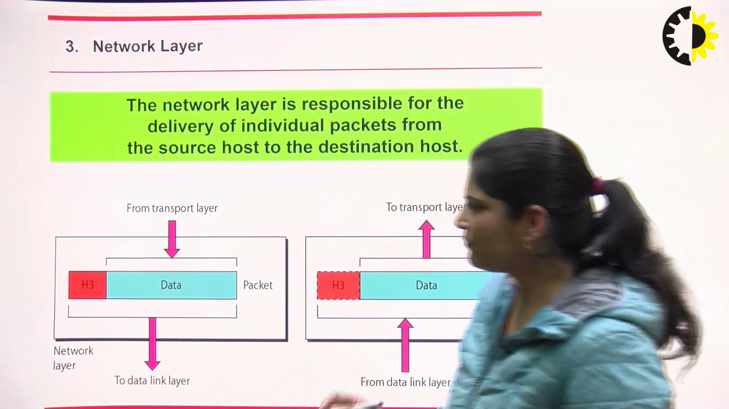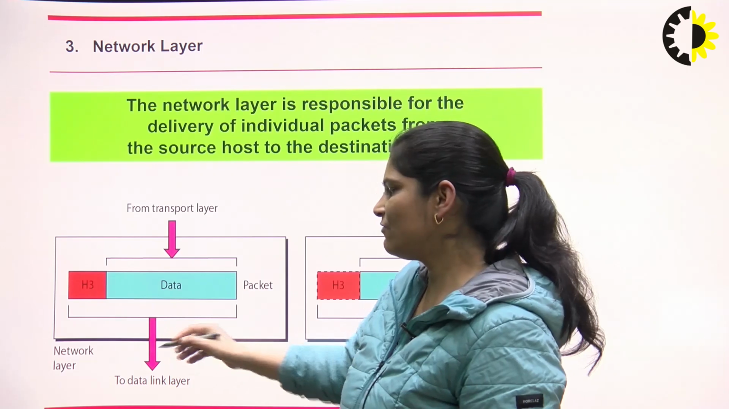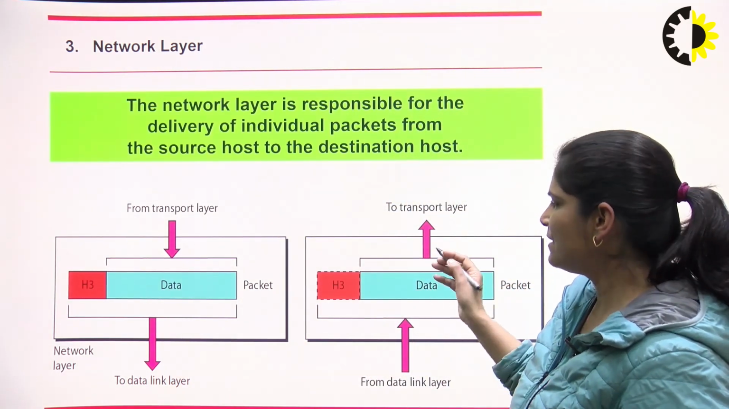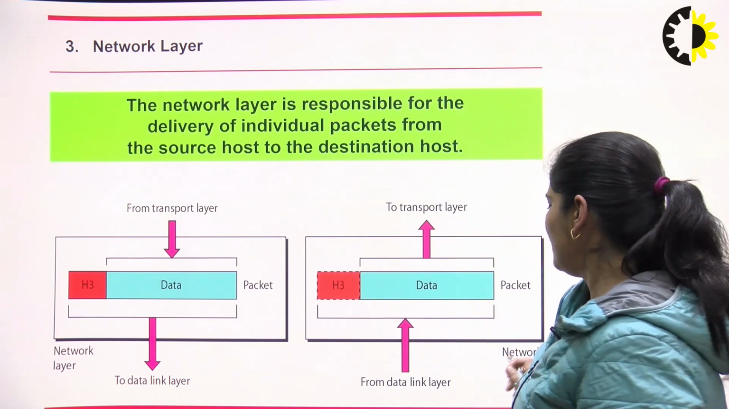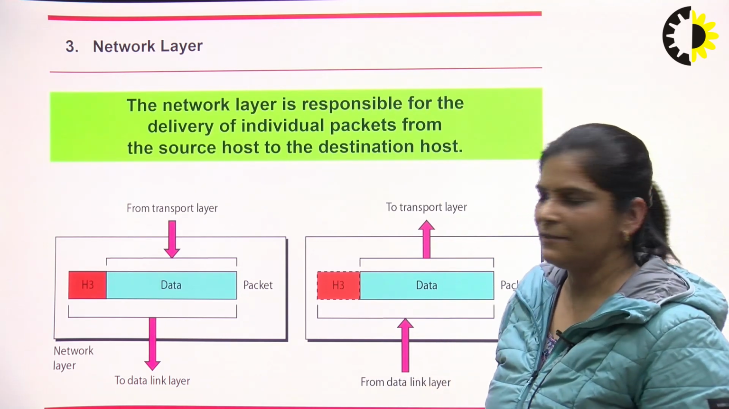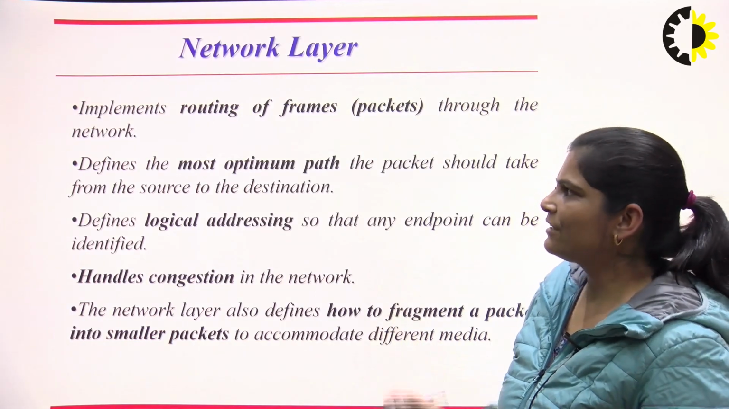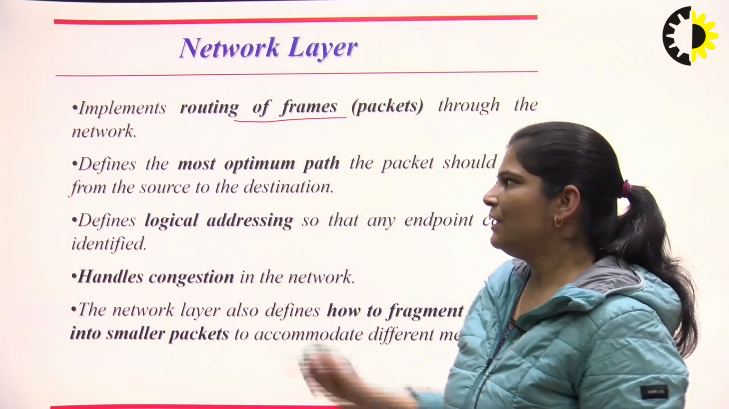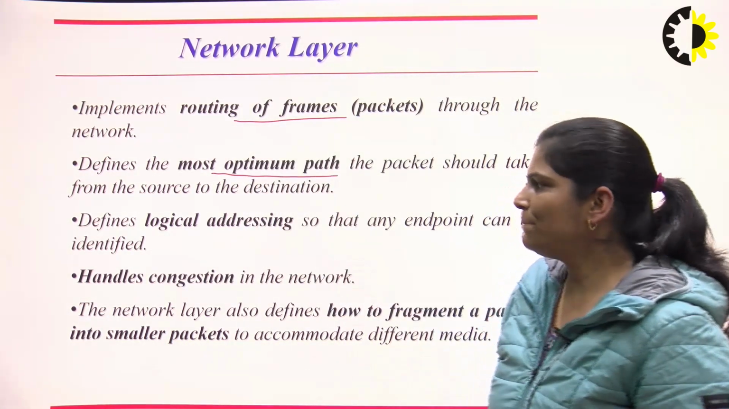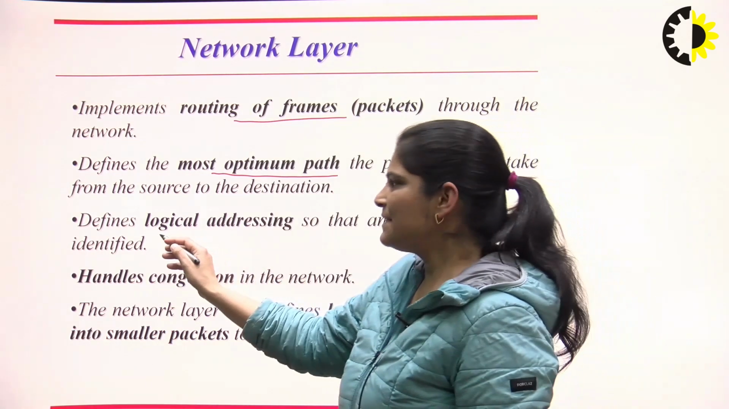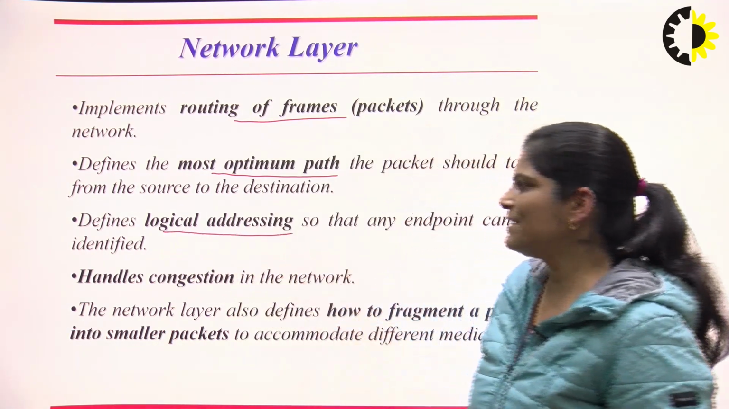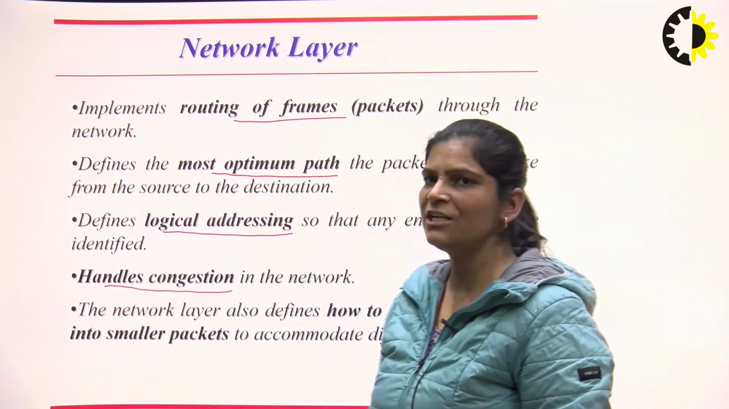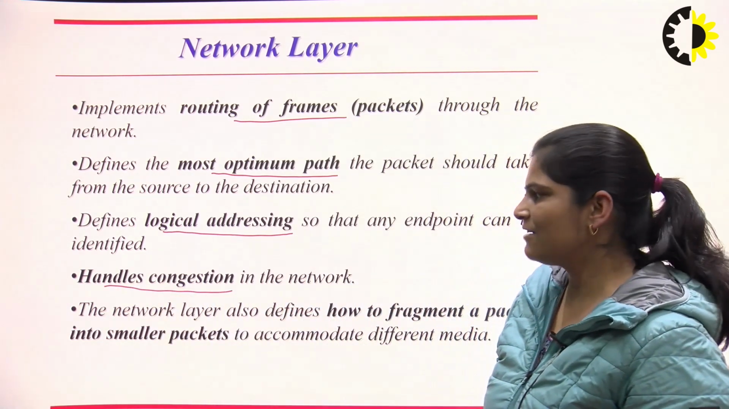Now here there is interfacing between the transport layer and network layer to this data link layer, and at the receiver side also there is an interfacing between the transport layer and network layer from this data link layer. The network layer implements routing of frames or packets through the network, defines the optimum path, and logical addressing is also assigned for the packets. It handles congestion in the network. If there is congestion in the network, it will be handled by this network layer.